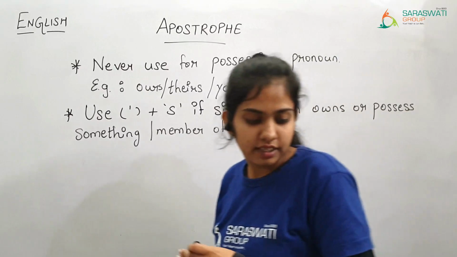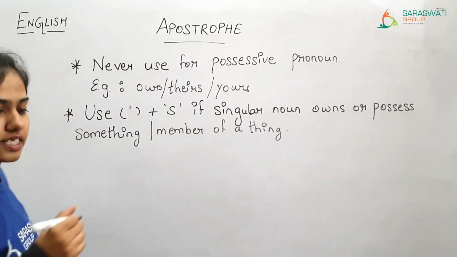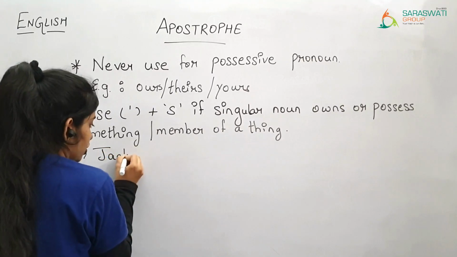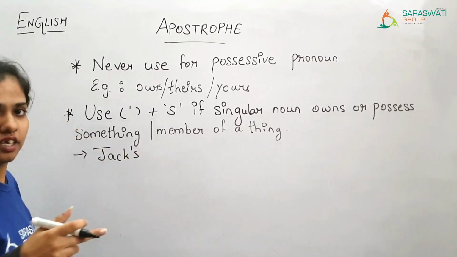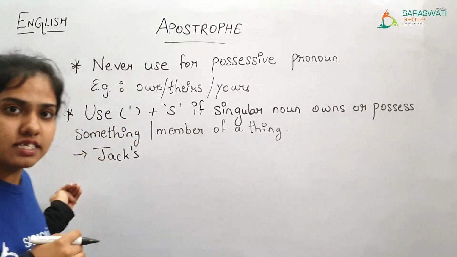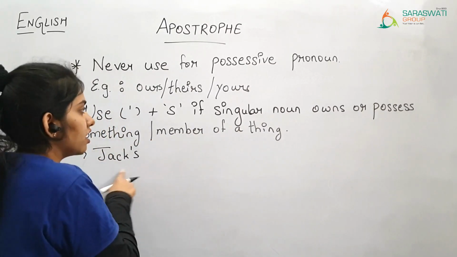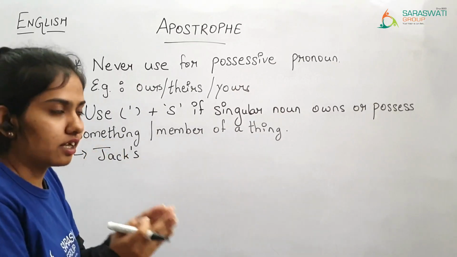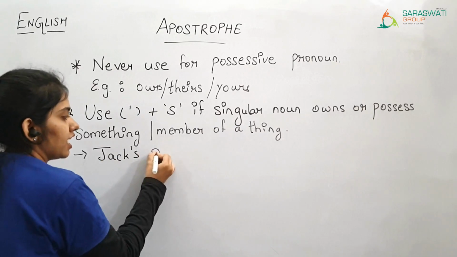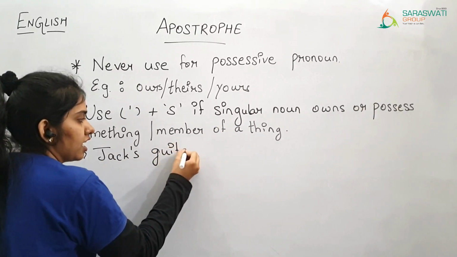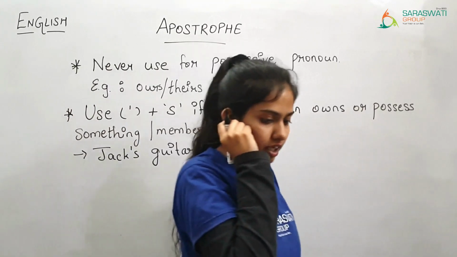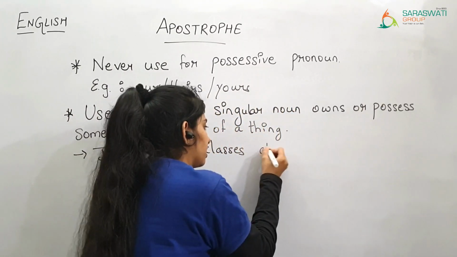For example, Check's guitar classes at 11. There is a guitar class, and it is a member of the guitar class. But whose guitar class is it? Check's. So here it is a member of a thing, right? So apostrophe and then s. Check's guitar classes at 11.